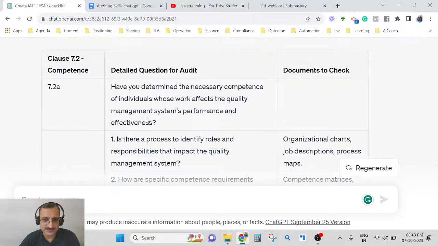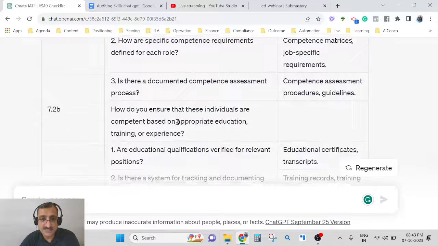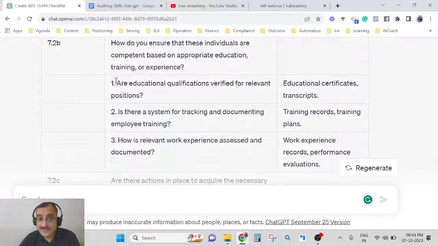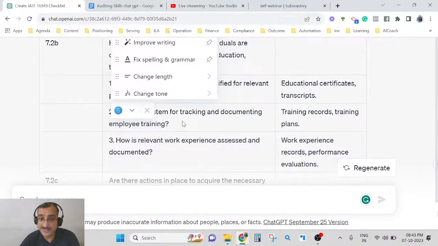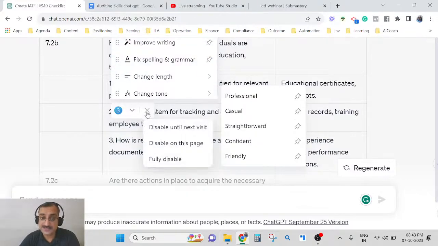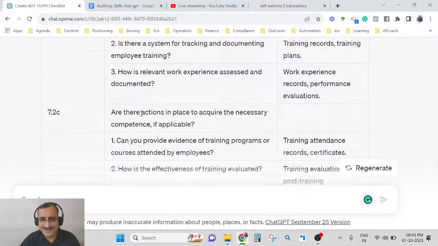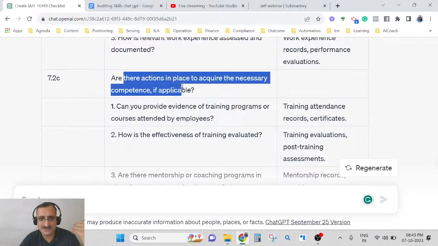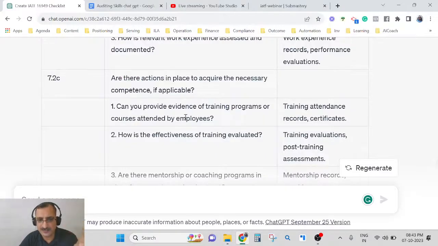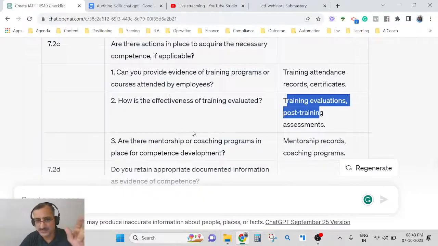Can you see how it is asking some detailed questions about competence? Are educational qualifications verified? Is there a system for tracking documentation of employee training? How is relevant work experience assessed? Can you see, it is giving more detailed questions. Can you provide evidence of training programs attended by the employees? How effective is the training? You need to look at training evaluation, right?